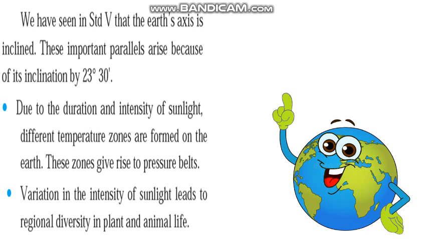And the South Pole of the Earth goes away from the sun, then the rays of the sun do not reach much there, so the temperature gets cold and the winter season comes there. Similarly, temperature zones on the Earth become different, and because of this pressure belts are also formed on the Earth.